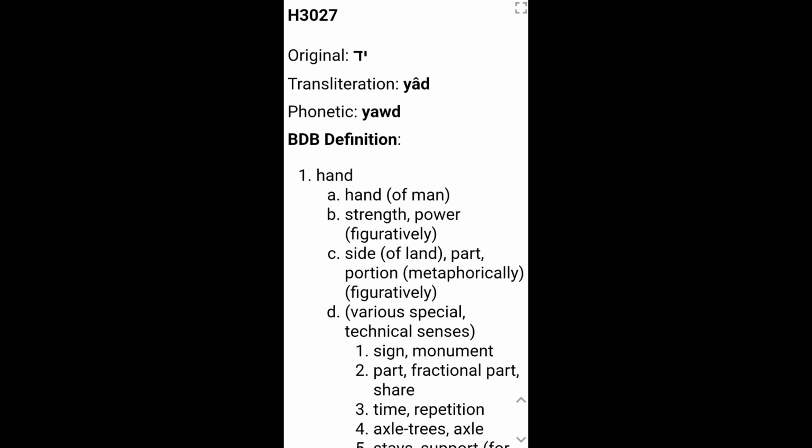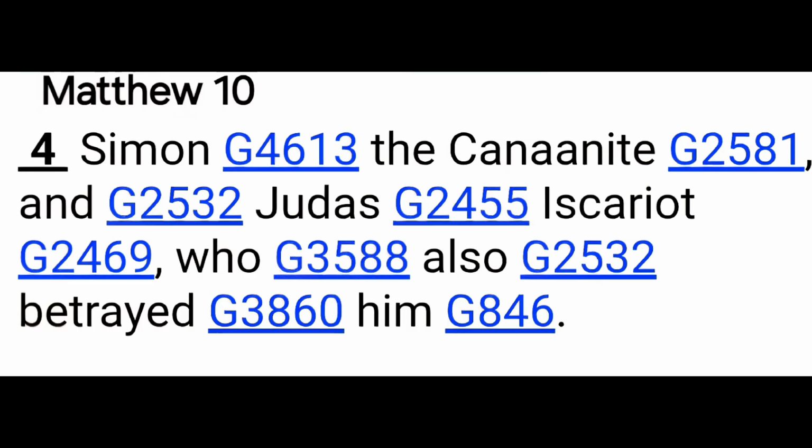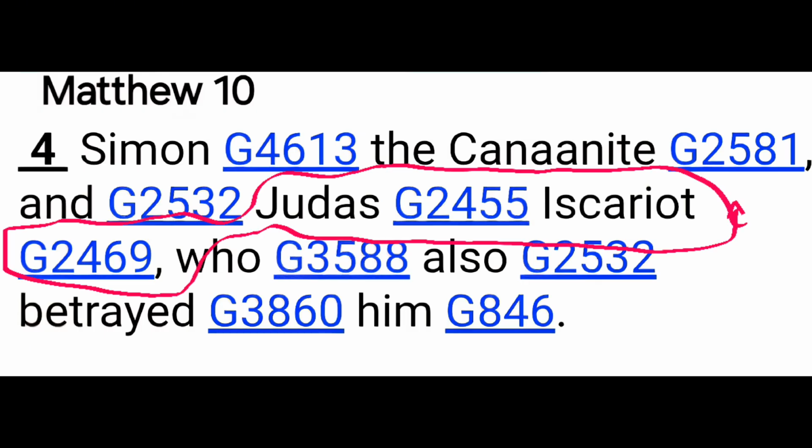And so we see that the name Jude, Judah, and even the Greek Judas has its meaning in the word hand as extended for worship or praise of God.